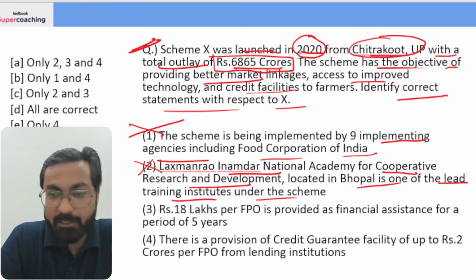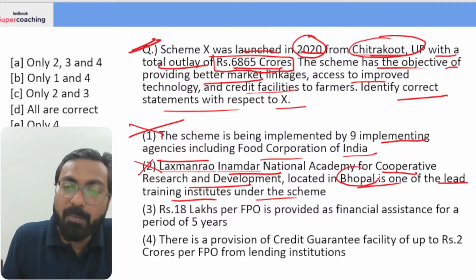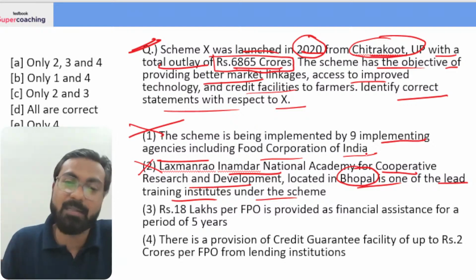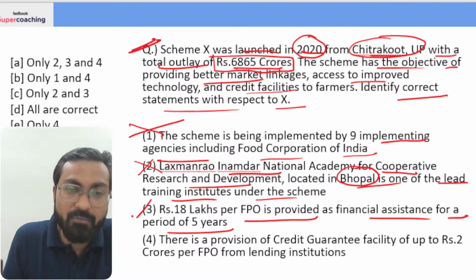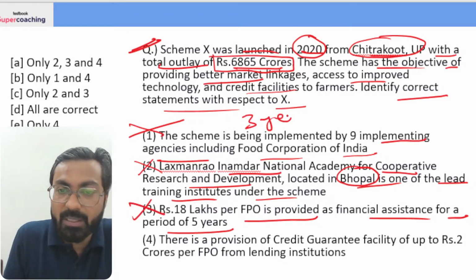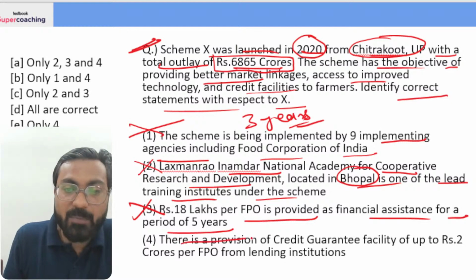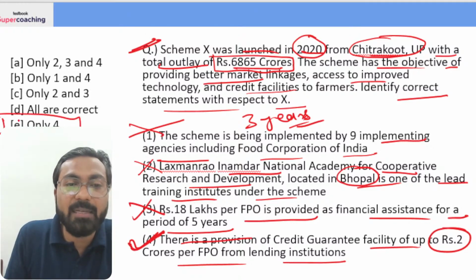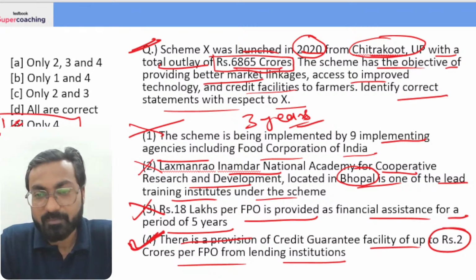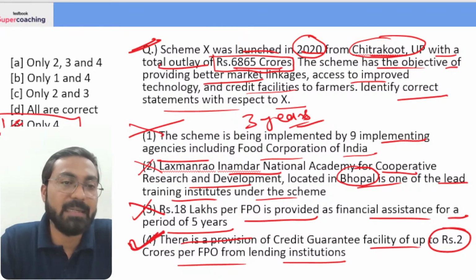देखो लोगों ने आंसर करना शुरू कर दिया. बी नहीं है. ध्यान से तुमने पढ़ा ही नहीं भाई, ध्यान से पढ़ा ही नहीं. ओके, लोकेटेड इन भोपाल. It is not located in Bhopal, it is located in Gurugram. इसलिए एक एक चीज पढ़ना जरूरी है. 18 lakhs per FPO is provided as financial assistance for a period of 5 years, not 5 years, but 3 years. Okay. And there is a provision of credit guarantee facility of up to rupees 2 crore per FPO from lending institution. This is absolutely correct, which means the right answer is option E. Option E. Only 4 is the correct answer, my dear friends.